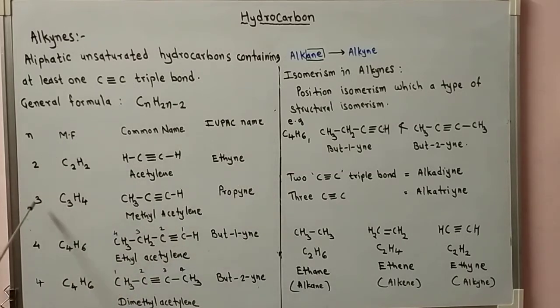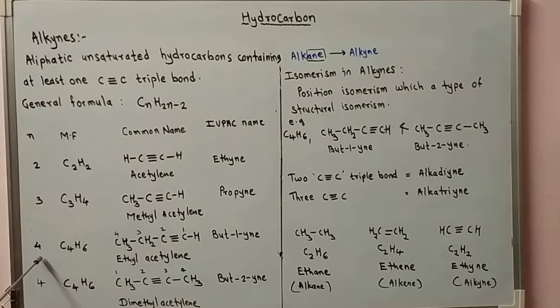For 3 carbon atoms, the molecular formula is C3H4, 3 carbons and 4 hydrogens. The structure is CH3-C≡CH. The common name is methyl acetylene. As it contains 3 carbons, propane is the parent alkane, -ane is replaced by -yne, so the IUPAC name is propyne.